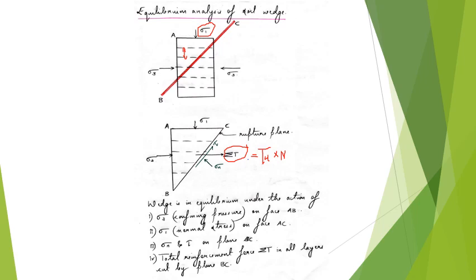And then we have the net tensile forces that is contributed by all the reinforcement layers cut by this rupture plane. So first we have to consider the failure wedge. This is the failure wedge.